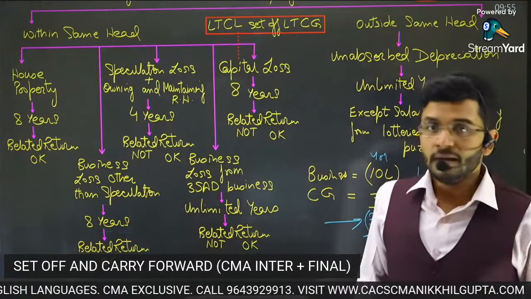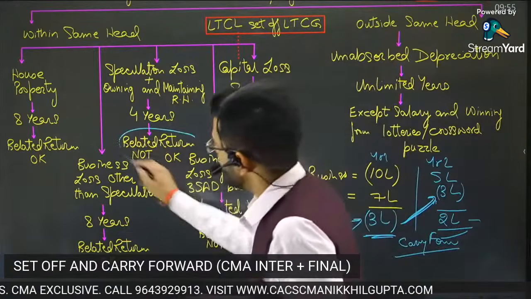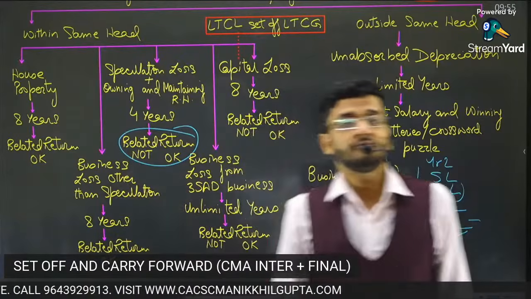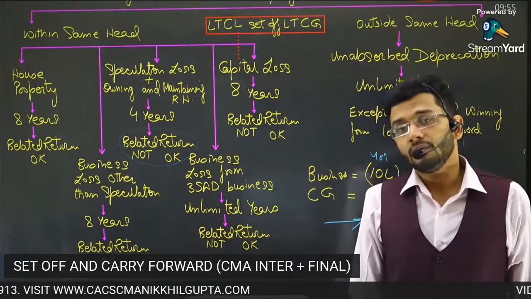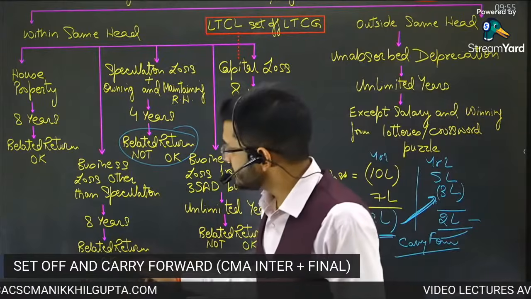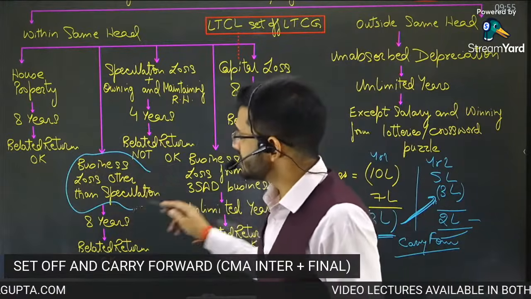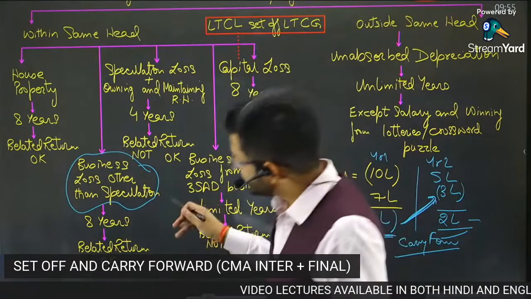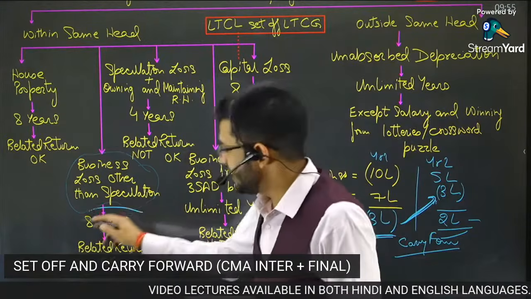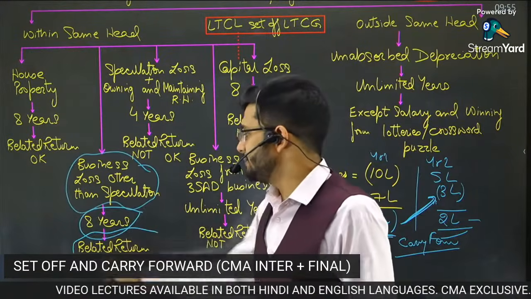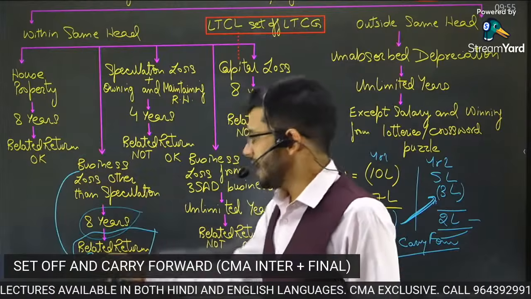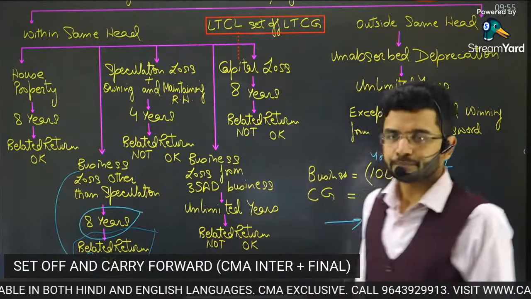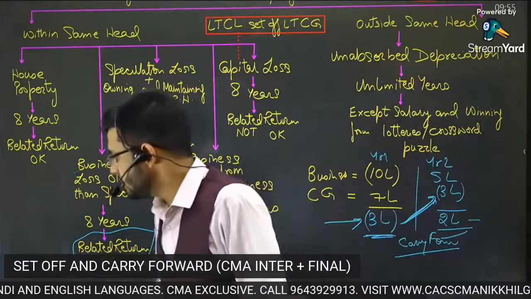Guys, in some cases, I will not allow you to carry forward your loss if you are filing a belated return. I will allow it only in specific circumstances. So business loss other than speculation loss can be carried forward till 8 years, and even if you filed a belated return, this loss can be carried forward. Okay, it's perfectly fine. Now, I'll again show you the contrast.